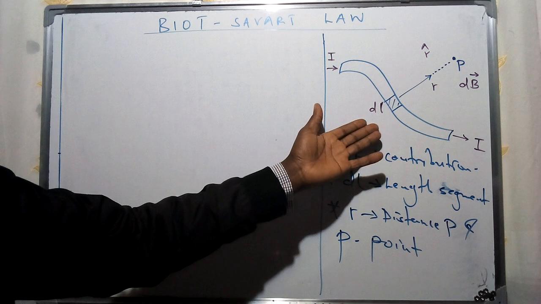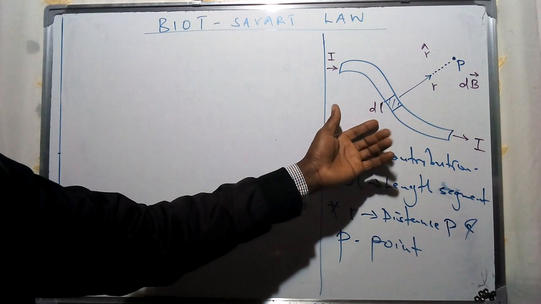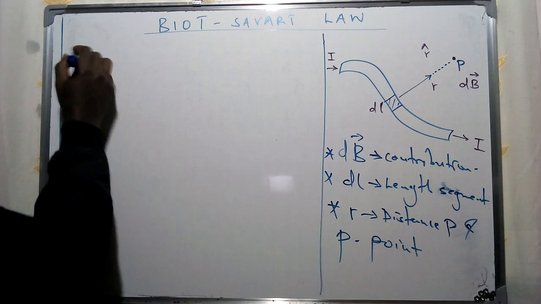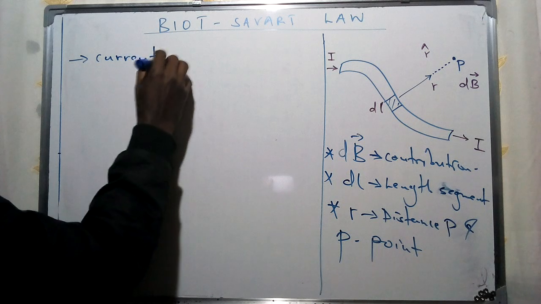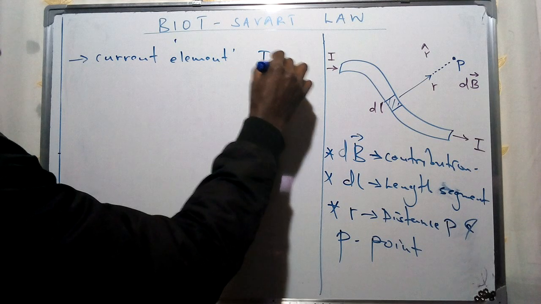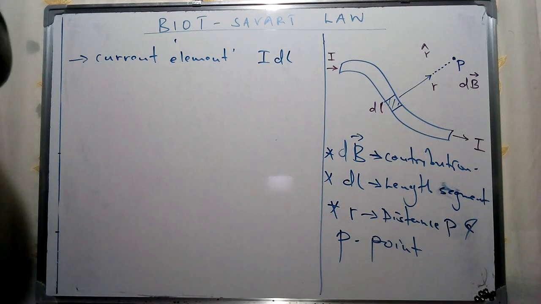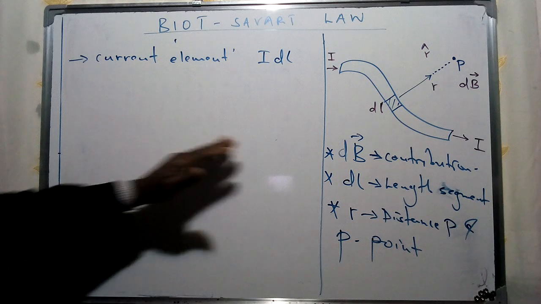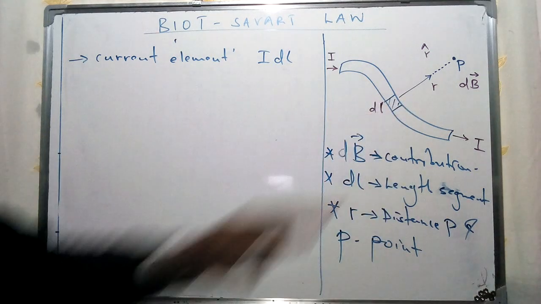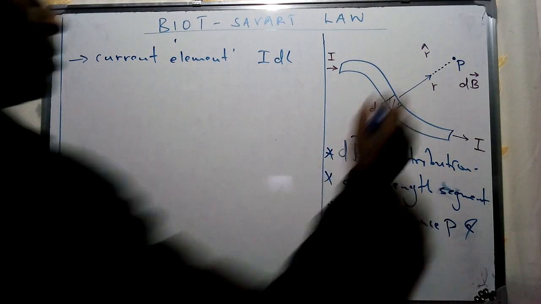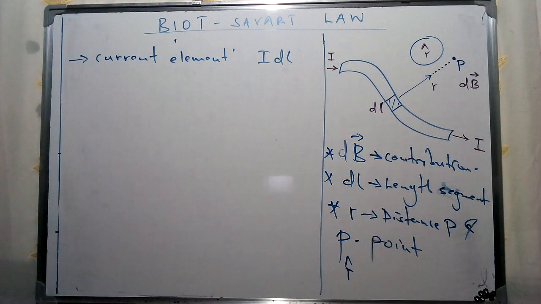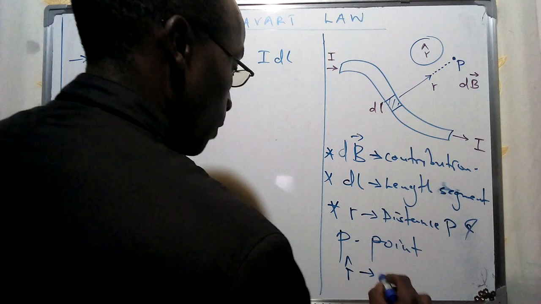Therefore, we are going to consider the small amount of current due to this specific section dl. We're going to consider a current element in this case, given in terms of I dl, which is described as such. And r denotes this specific distance from the current source to the field at this specific point P. In this case, I've used this specific annotation to represent the unit vector, which is going to point in the direction of this specific field.